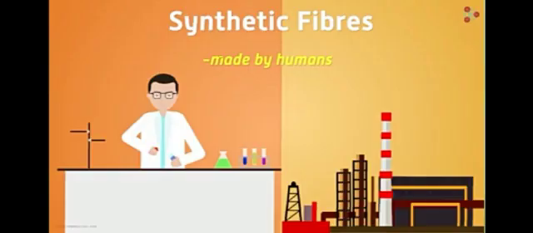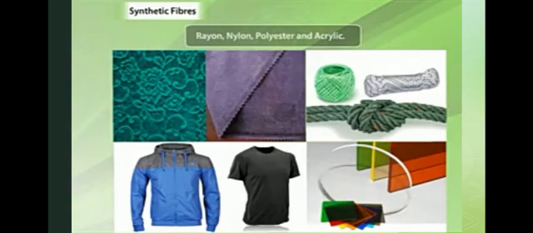Synthetic fibers are made by humans by chemical synthesis. Example: rayon, nylon, polyester, and acrylic. For artificial fibers, these fibers are obtained from petroleum by a complex chemical process. Today we are going to recall natural fibers.